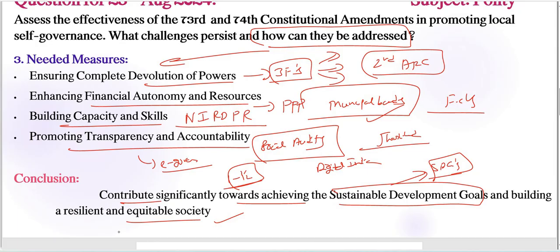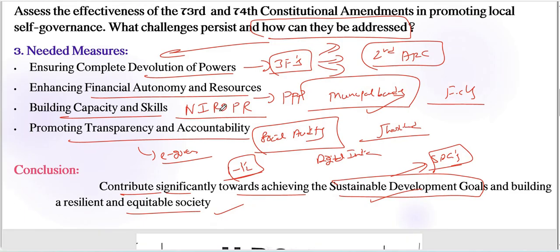Very, very important. That is enough here, right? So this is the perfect approach and structure for this particular question.